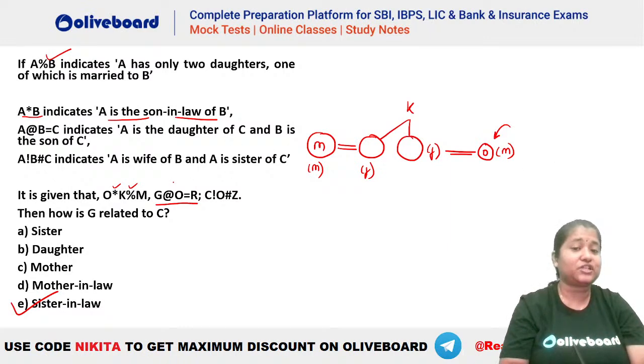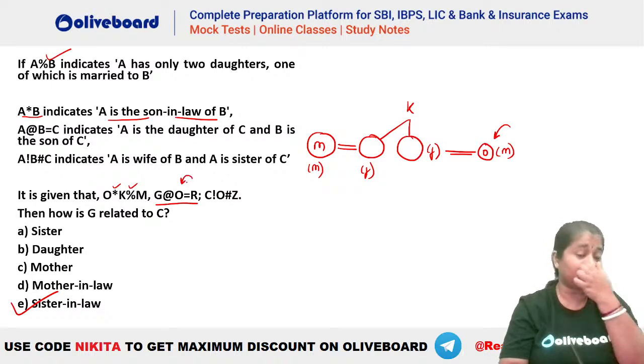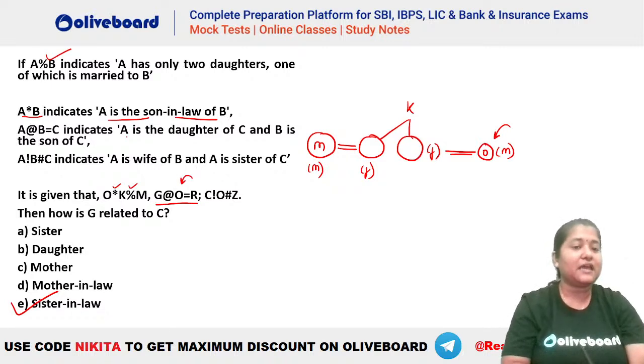Then we had G at the rate O equal to R. What is the meaning of this one? Be careful with this. What is given here? A is the daughter of C. That means G is the daughter of R. Okay, this is given here. G is the daughter of R, and we have B is the son of C. That means O has to be the son of R here.